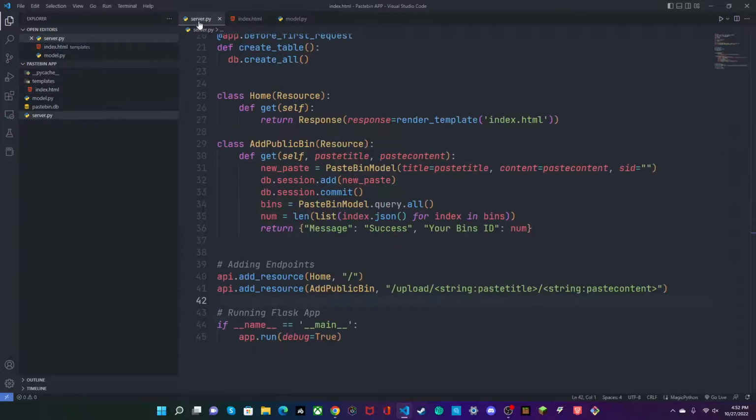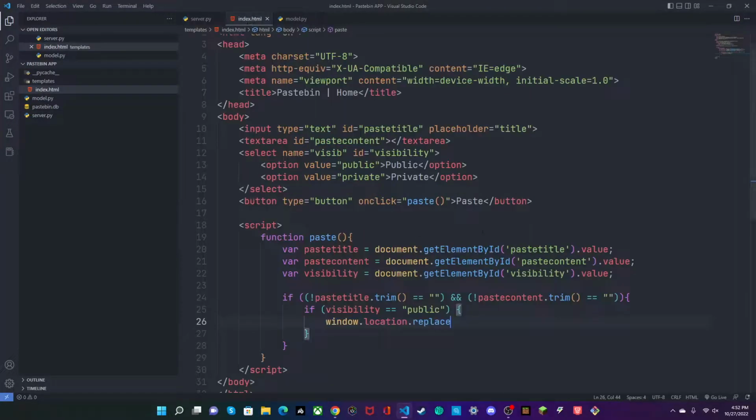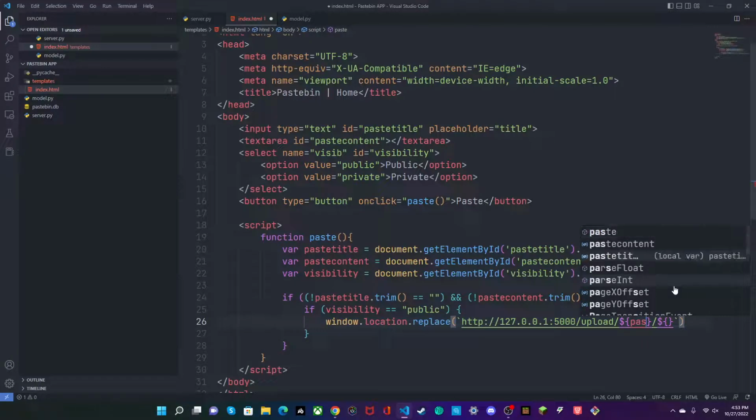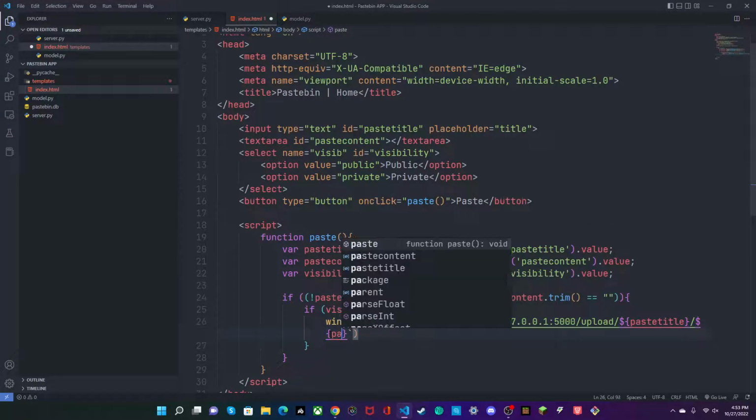Let's come back over here. Let's copy this. And in server, this is our endpoint. So let's do this and do slash. You can actually make these backticks. And we can do slash upload slash, and so the first one's going to be our paste title, and the second one's going to be our paste content.